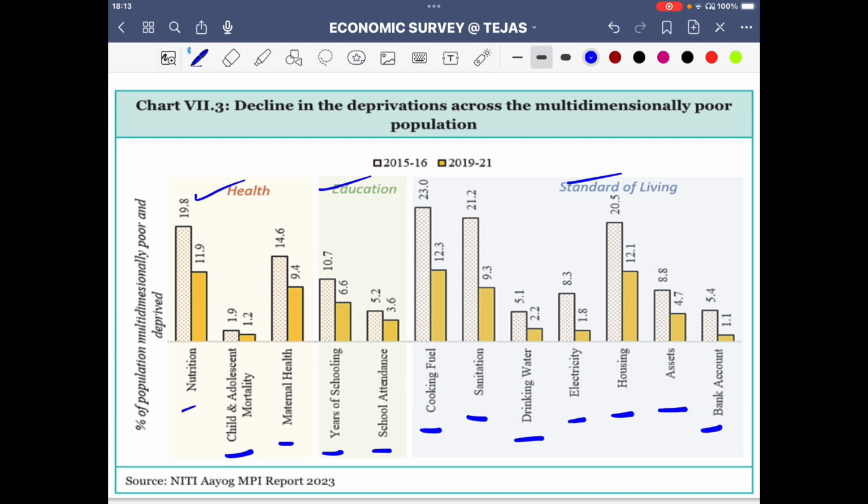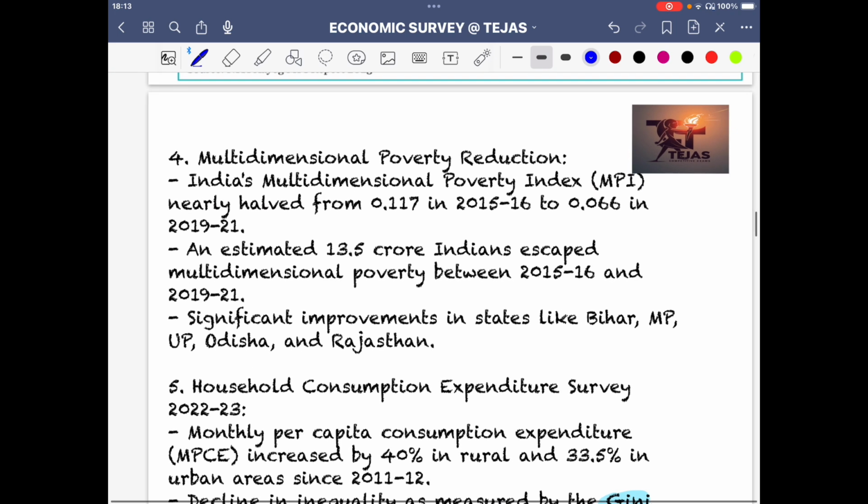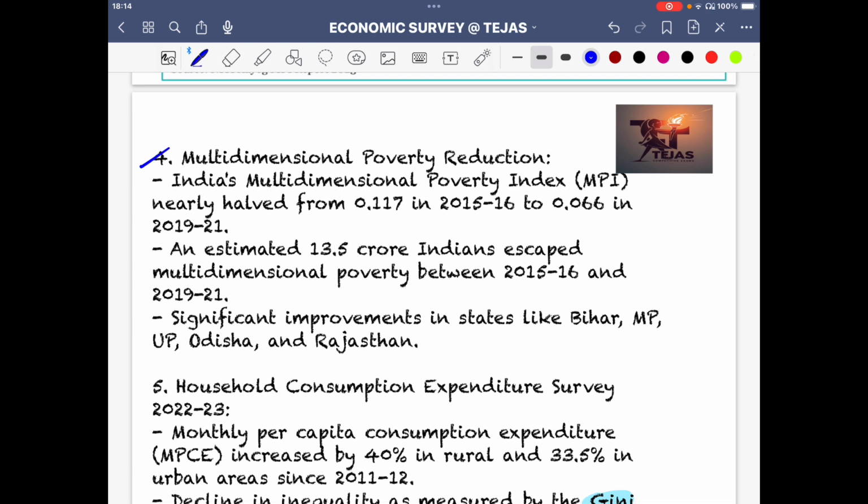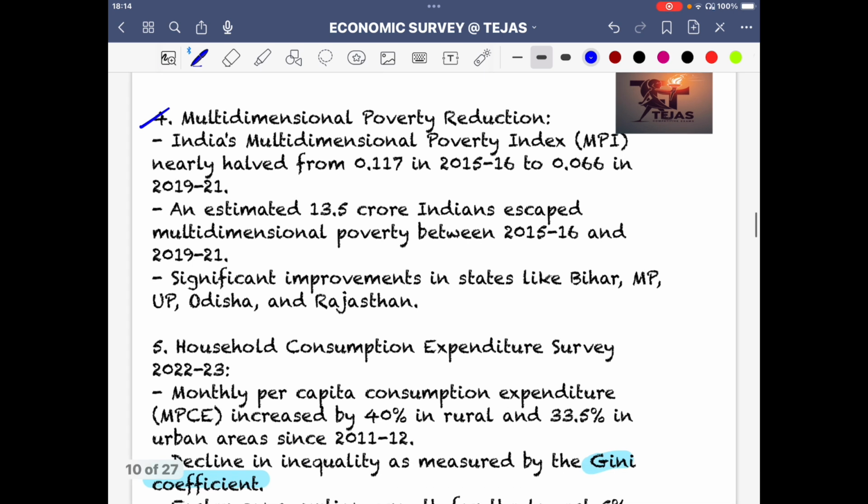So you see, going beyond the headcount, going beyond the numbers and calculating multidimensional aspects and the intensity of the same. So economic survey points. India's multidimensional poverty index nearly halved from 0.117 in 2015-16 to 0.066 in 2019-20.